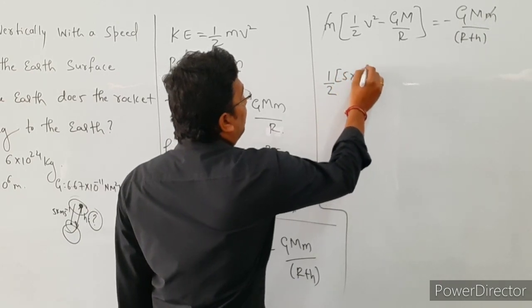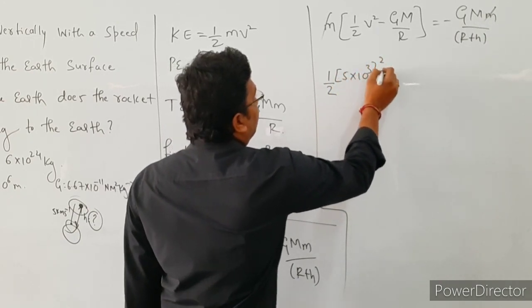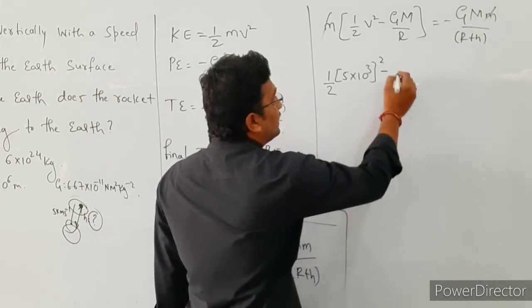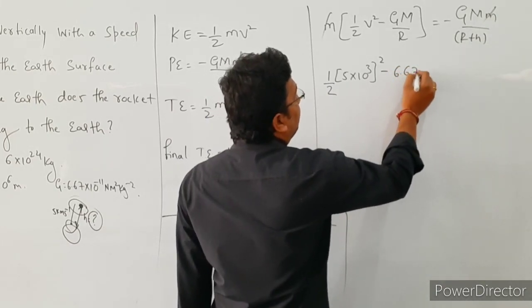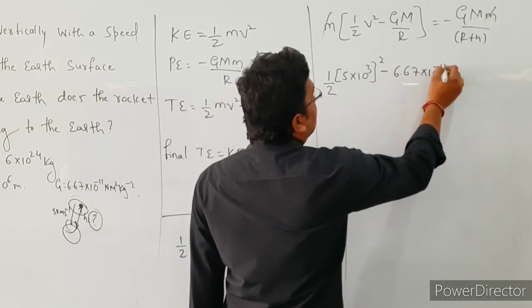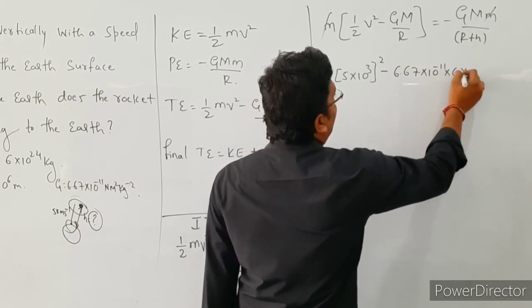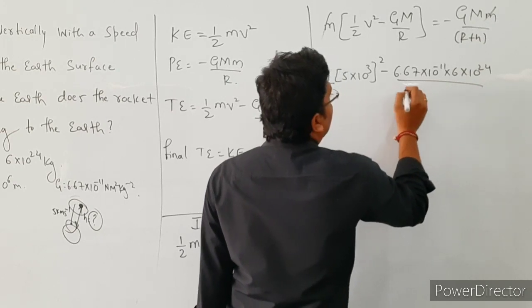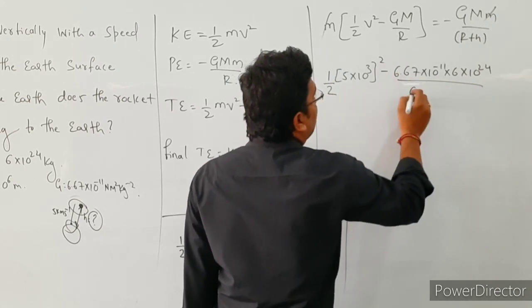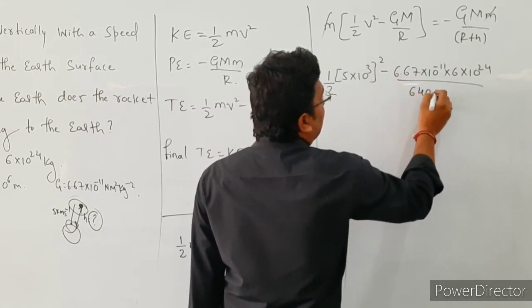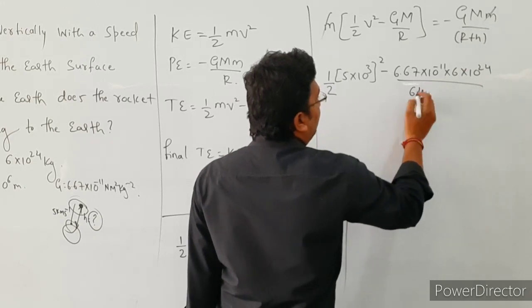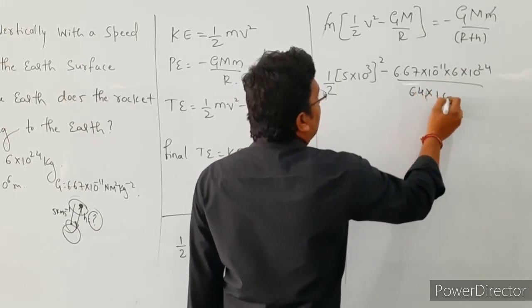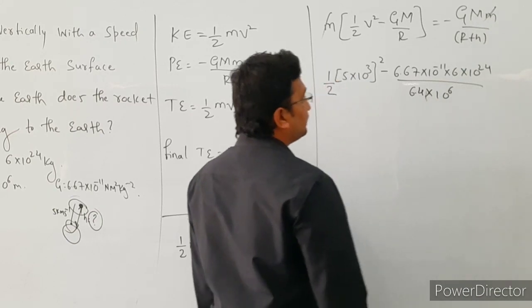5 into 10 to the power 3 square minus capital G value, that is 6.67 into 10 to the power minus 11. Mass is 6 into 10 to the power 24 divided by the radius of the earth, that is 6400 kilometer or 6.4 into 10 to the power 6 meter, right?